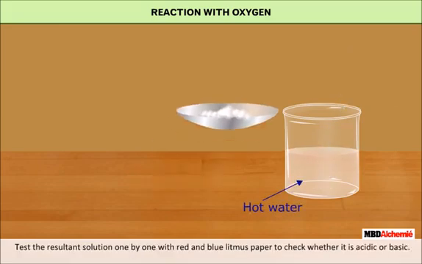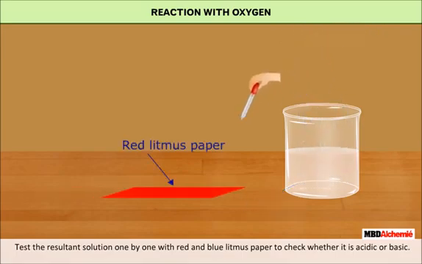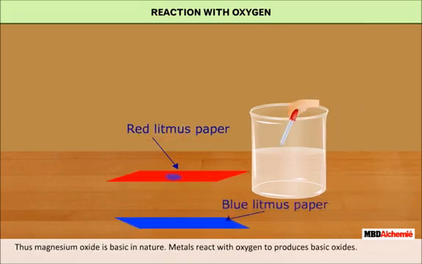Test the resultant solution with both red and blue litmus paper one by one to check whether it is acidic or basic. You will observe that red litmus paper turns blue. Thus, magnesium oxide is basic in nature. Metals react with oxygen to produce basic oxide.